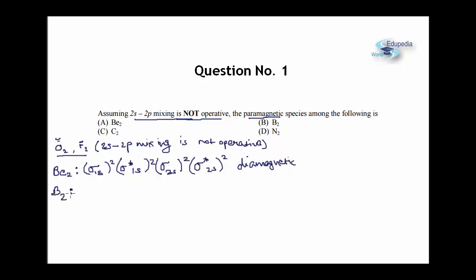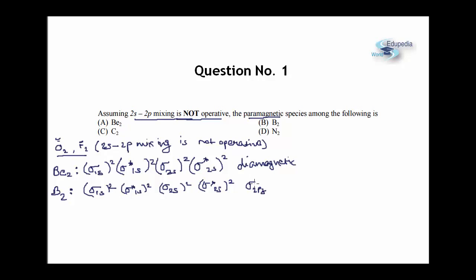Boron has atomic number 5, so there will be a total of 10 electrons in B2 and the MO configuration would be sigma 1s2, sigma star 1s2, sigma 2s2, sigma star 2s2, and finally after this we would have sigma 2pz.